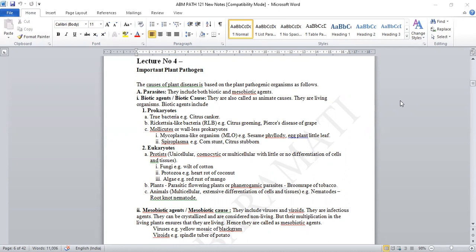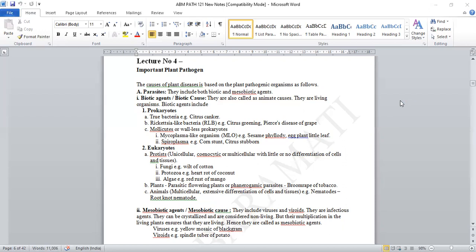The causes of plant diseases are based on the plant pathogenic organism as follows. Number A is parasites. They include both biotic and mesobiotic agents. As we have seen in the first lecture, plant diseases are caused by biotic, abiotic, and mesobiotic agents. So in the first category, in case of parasites, we are looking at the biotic and mesobiotic agents. In relation to the biotic agents or biotic causes, they are also called animate causes.